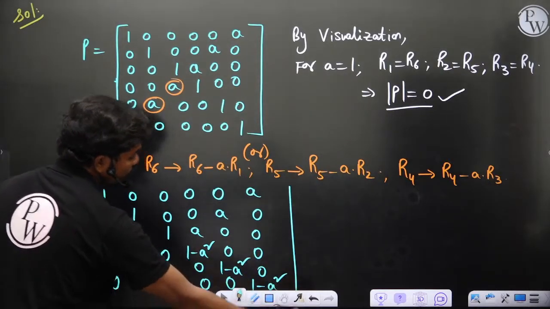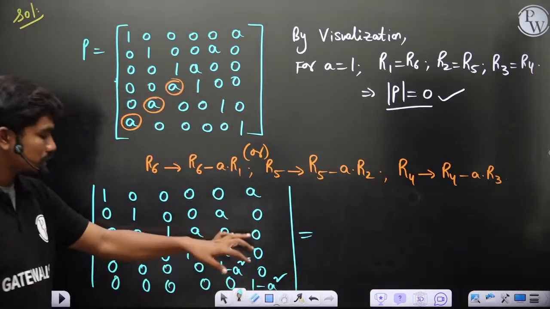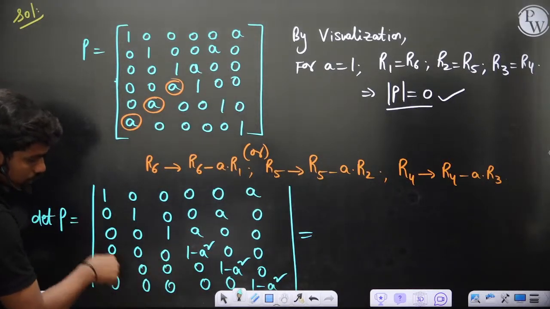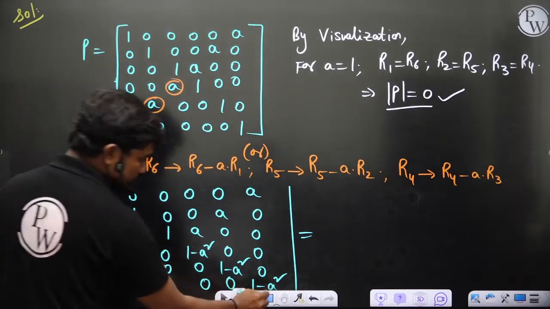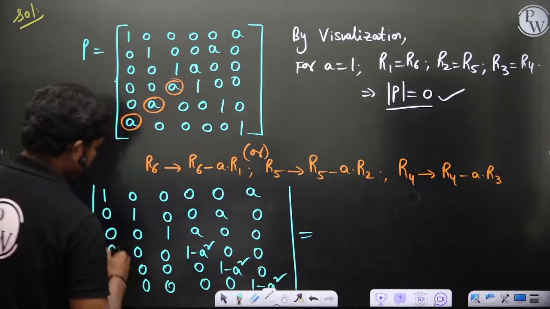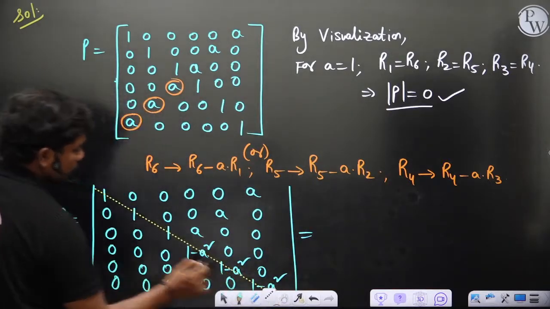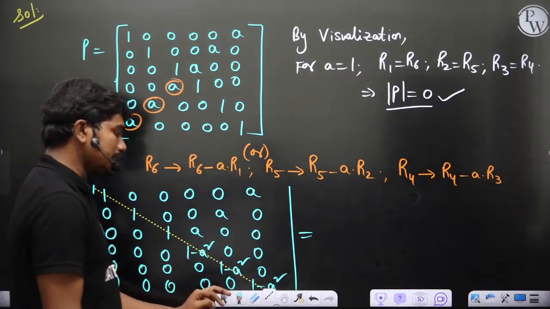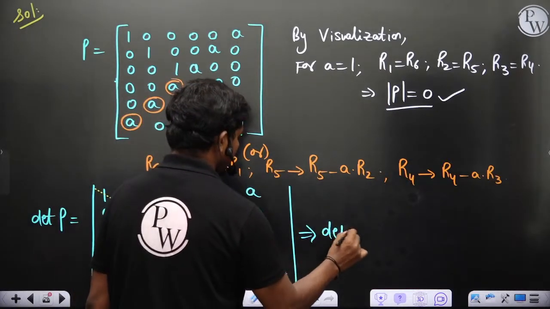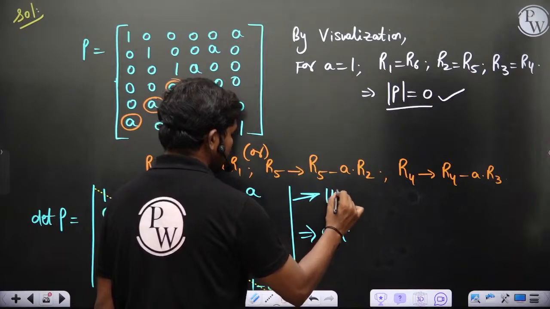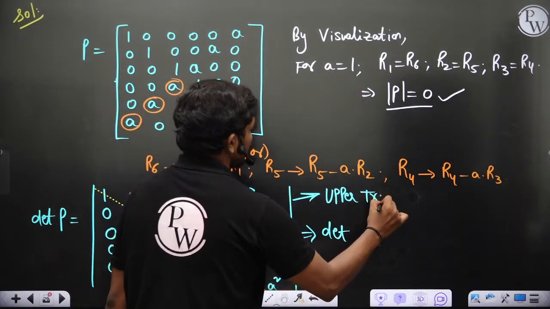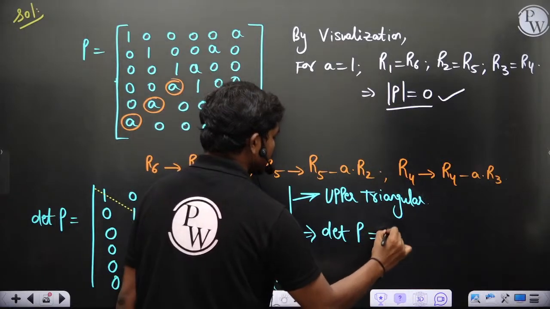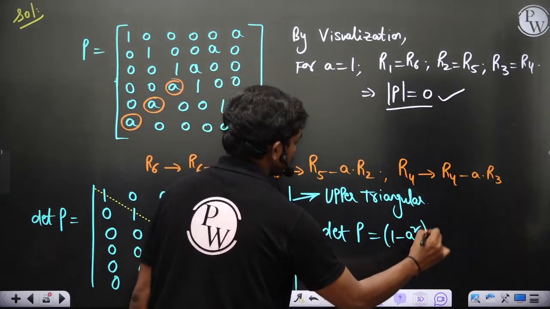This is what you have, okay? Now clearly this matrix is an upper triangular matrix, because you can see all these lower diagonal elements are zeros now. I'll just show you: this is the diagonal and all the elements below this diagonal are zeros. So the determinant of this matrix, now this got converted to upper triangular because all lower diagonal elements are zeros, det P is equal to 1 minus A square whole cube.